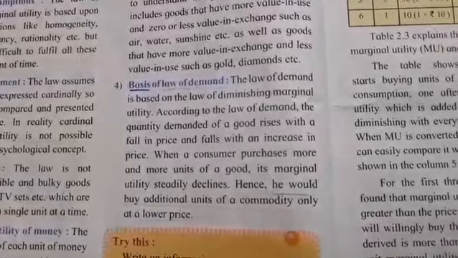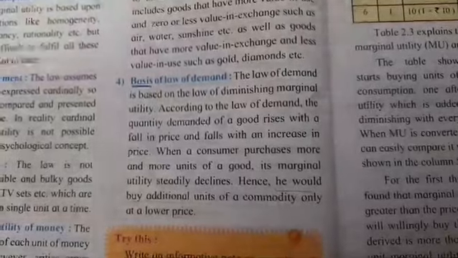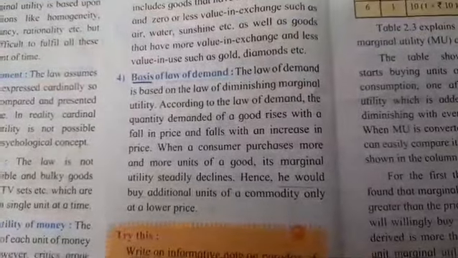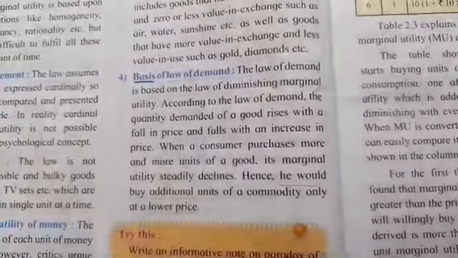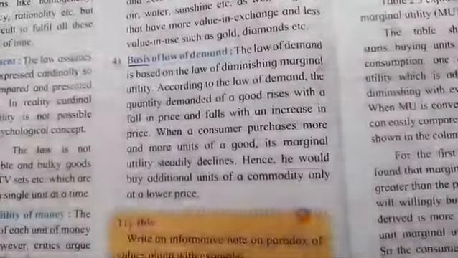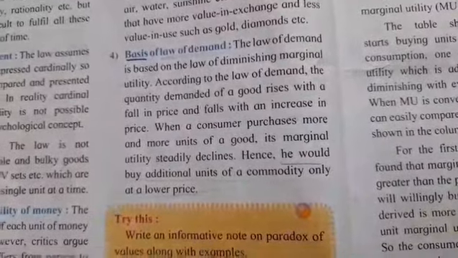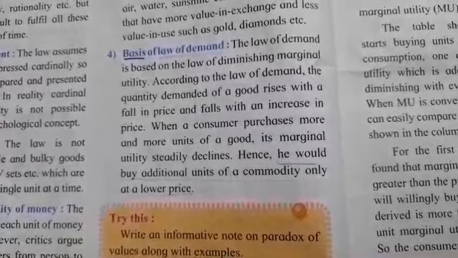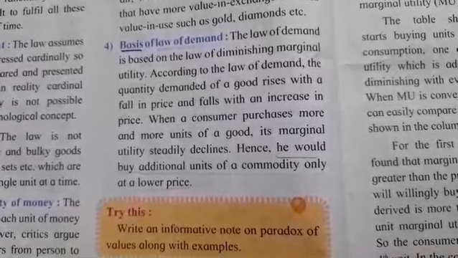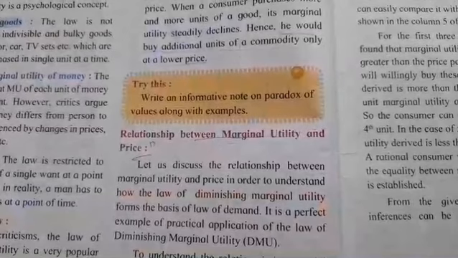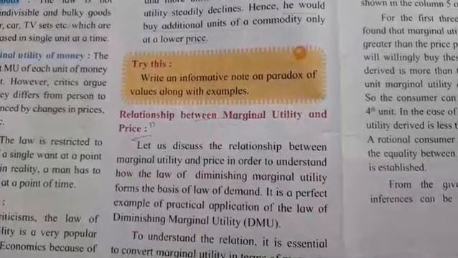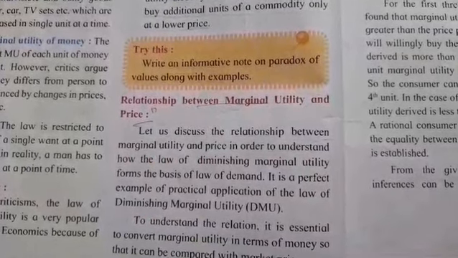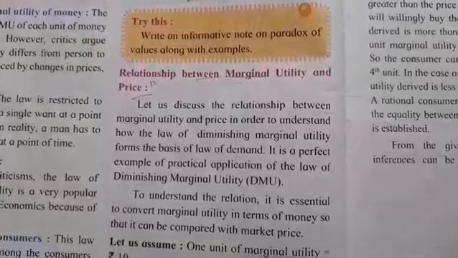Fourth, basis of law of demand. The law of demand is based on the law of diminishing marginal utility. According to the law of demand, the quantity demanded of a good rises with a fall in price and falls with an increase in price. When a consumer purchases more and more units of a good, its marginal utility steadily declines. Hence, he would buy additional units of a commodity only at a lower price.